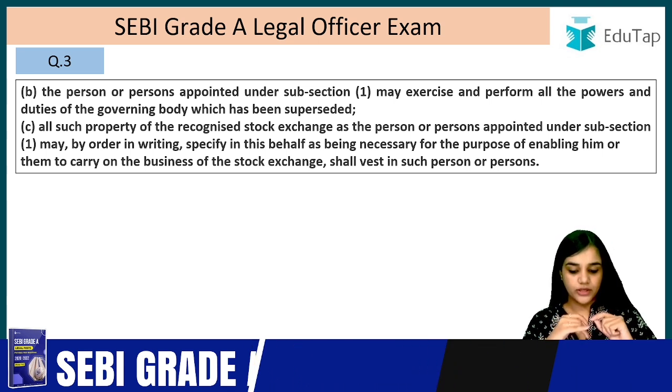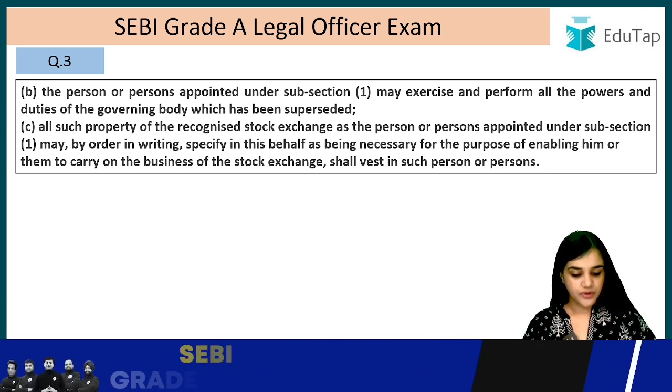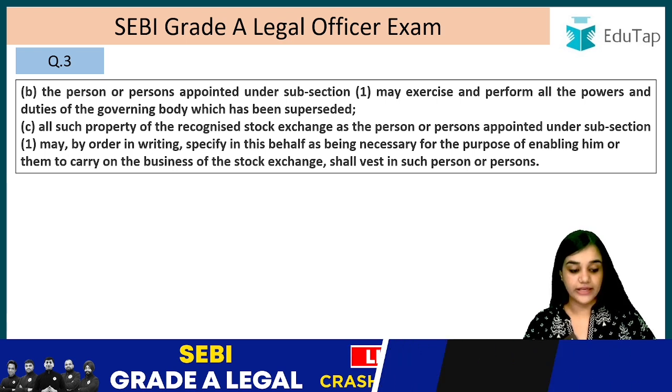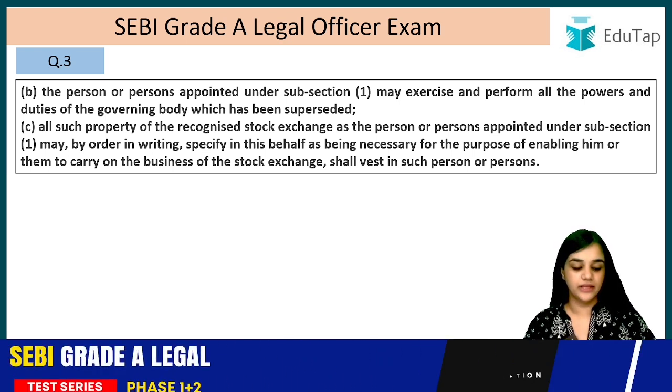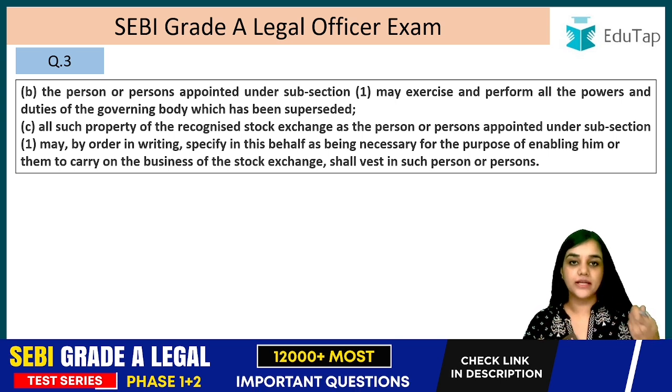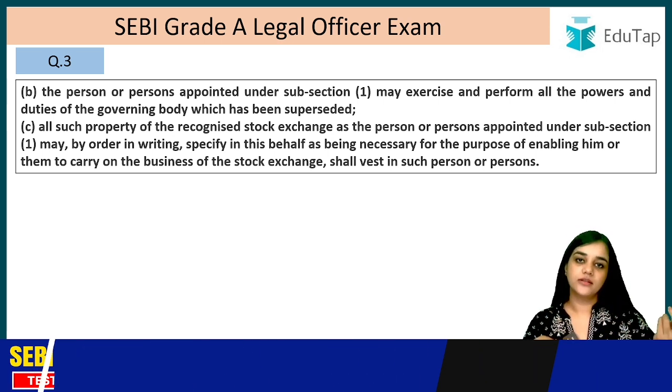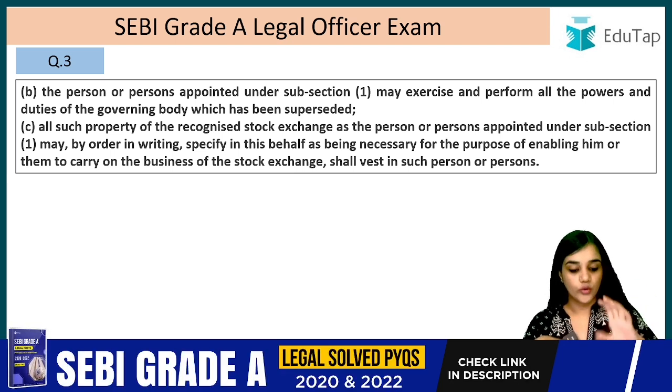Third, all such property of the recognized stock exchange as the person or persons appointed under subsection 1 may by order in writing specify in this behalf, as may be necessary for enabling them to carry on the business of the stock exchange, shall vest in such person or persons. So the property will vest in the person or persons who have been appointed only for the purpose of enabling them to carry on the business.